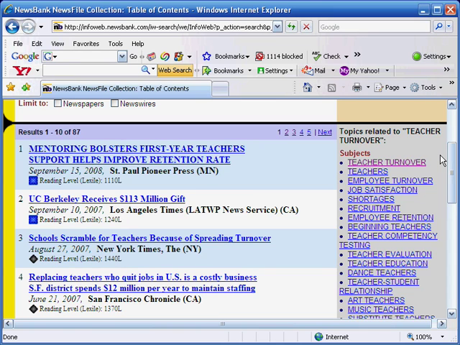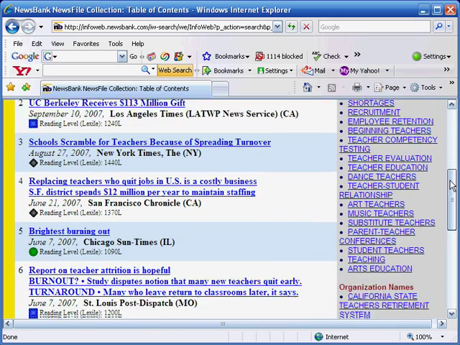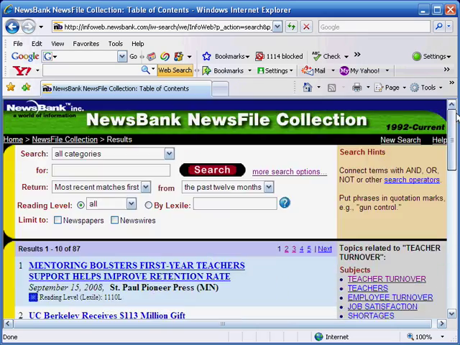So these are good ways to get more information and to get better ideas about how to search. Often searching for sources is a trial and error operation, and this takes some of the trial and some of the error out of it for you, because it helps you figure out other ways to go about finding your information when you might end up being stumped for new search phrases on your own.